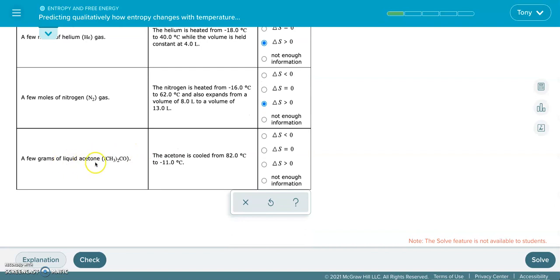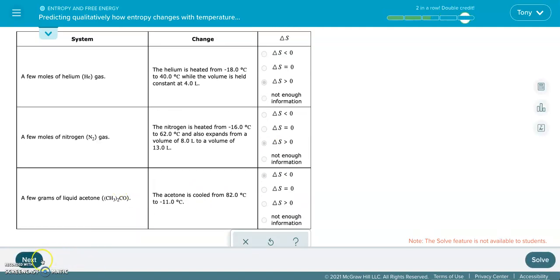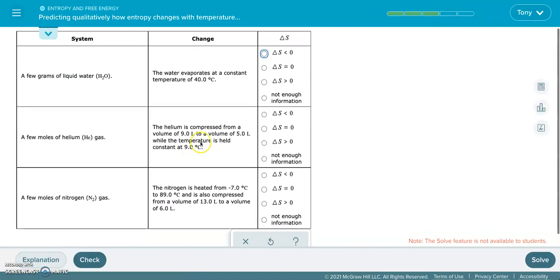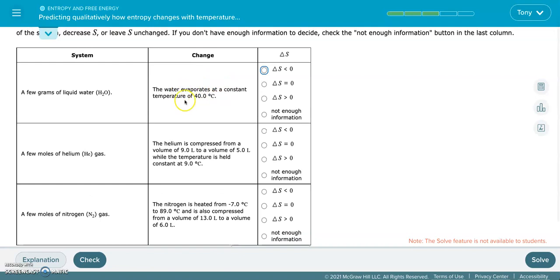A few grams of liquid acetone. The acetone is cooled from 82 to -11. So pretty simple here. If we're cooling something down, the entropy will be decreasing, and that'll be that. There is one more, so maybe I'm going to continue this video just to see if we get an example. Yeah, this is a good one. I'm just going to do this first one here and talk about it. I'll probably do the whole thing.